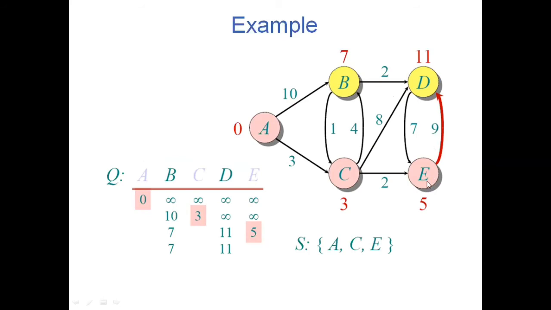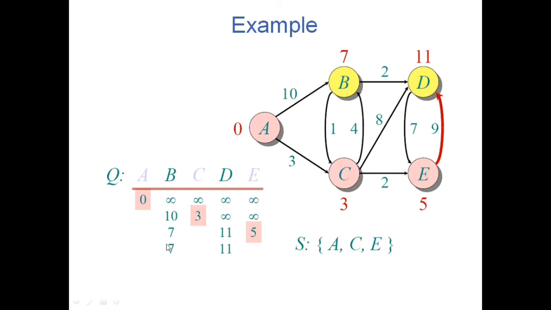If I go through this path, my weight should be 14. But what is the weight already existing in D? That is 11. Since it is a smaller value, there is no need of updating, because I would get 14 but the existing value 11 is smaller, so no need of updating.